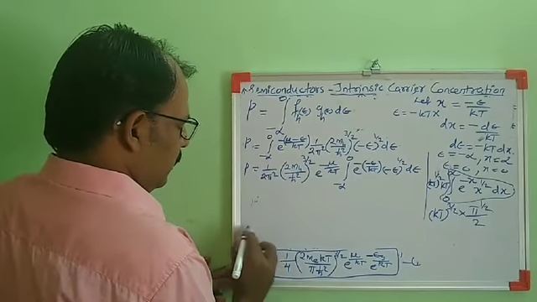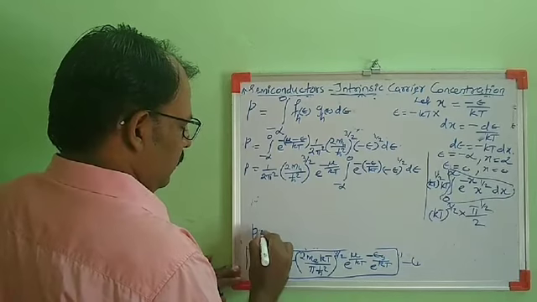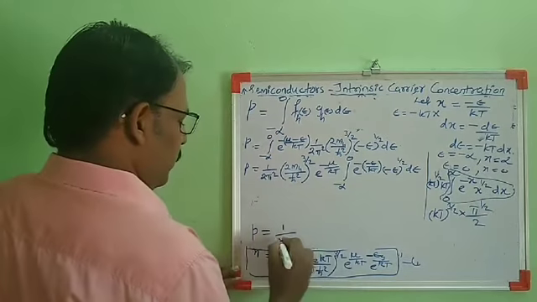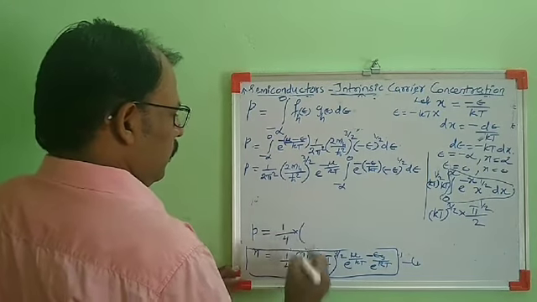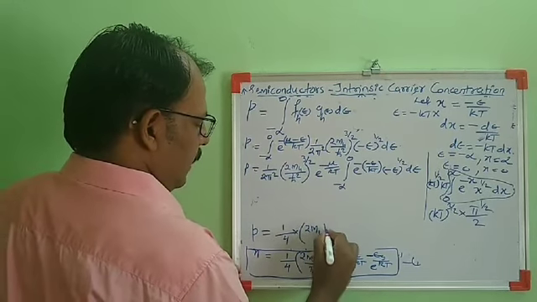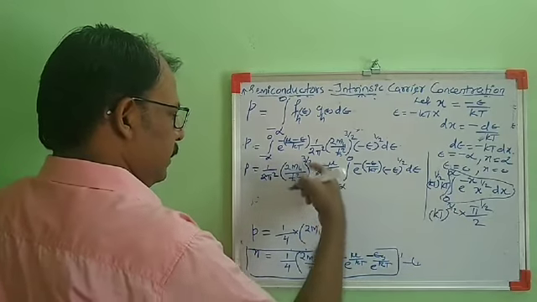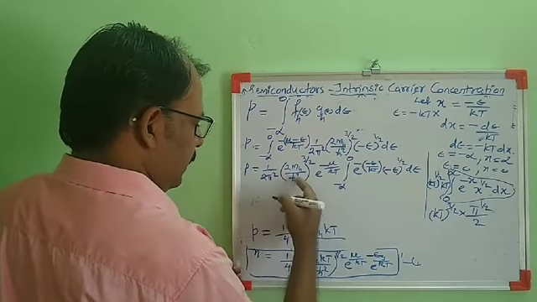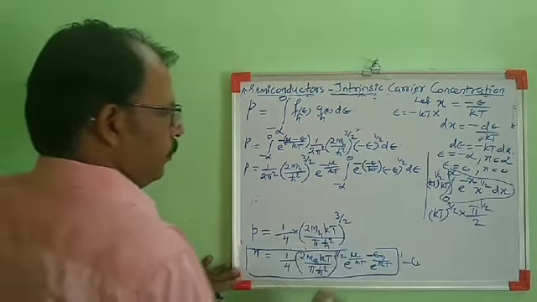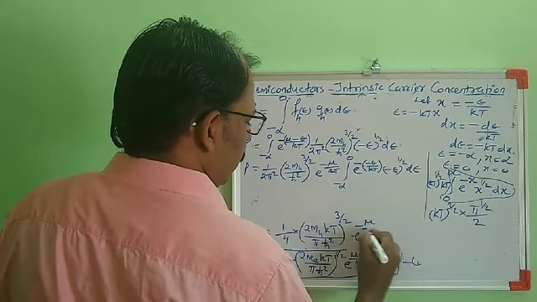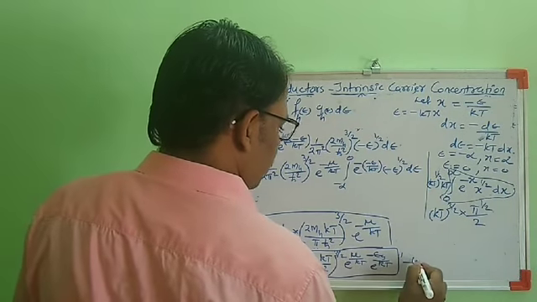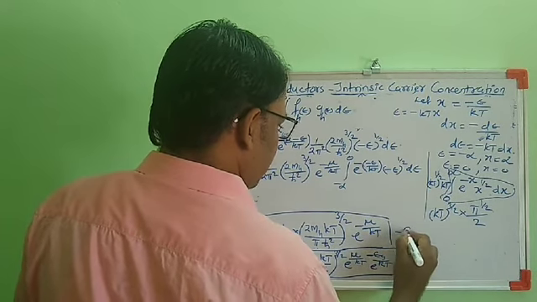and taking that π inside the bracket, we can write the density of holes as p equal to 1/2 times 1/2, so 1/4, into (2m_s kT/πħ²) the whole raised to 3/2, then e raised to minus μ/kT. This is the expression for number density of holes in a semiconductor. I am taking this as equation 2.